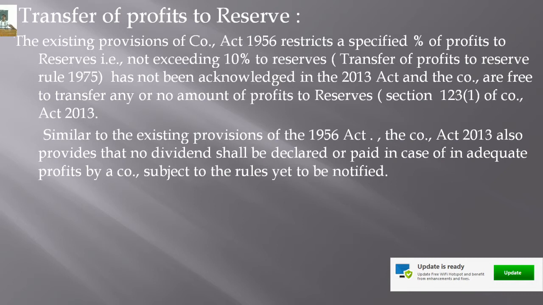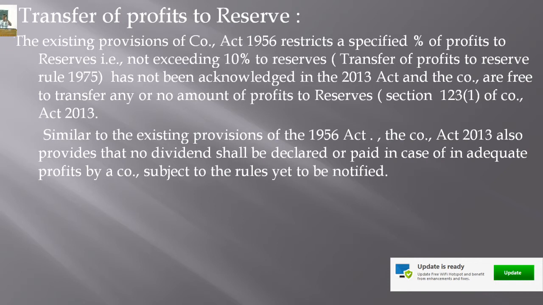Section 123 and subsection 1 of the Companies Act 2013. Now in the present Act, there is no such restriction, right? Earlier, the company should transfer a certain percentage of profit to the reserve, not more than 10%. But this has not been acknowledged under the Companies Act of 2013. As per section 123, subsection 1 of the Companies Act of 2013, companies are free to transfer any amount or no amount of profit to the reserve.